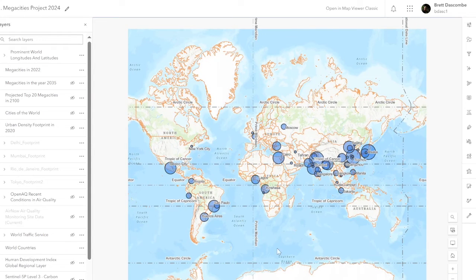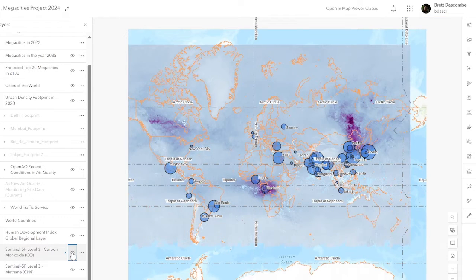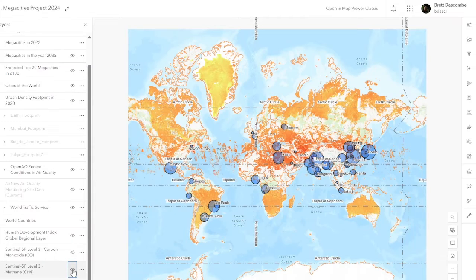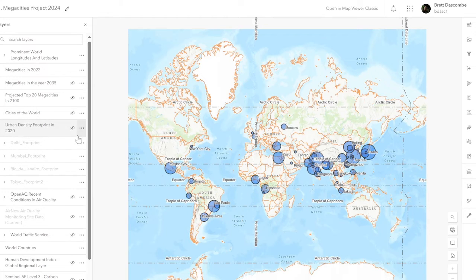Now we can actually also go in and have a look at Delhi's footprint. I will be doing footprints and how they've changed, and particularly looking at Lagos very shortly. So we could also look at carbon monoxide. You can see there's a bit of a correlation in Central Africa around Kinshasa and Lagos, and up in the East Asian region as well. I don't think there's such a correlation with methane. This is NASA data, I believe, but lots of maps there to play around with.